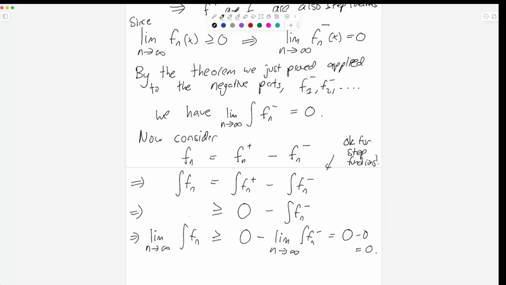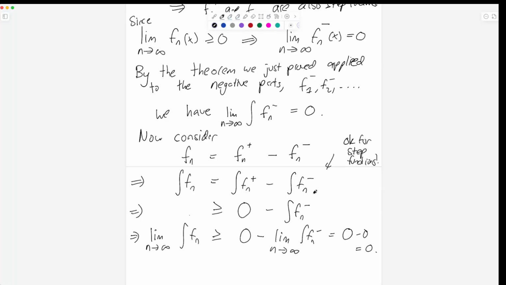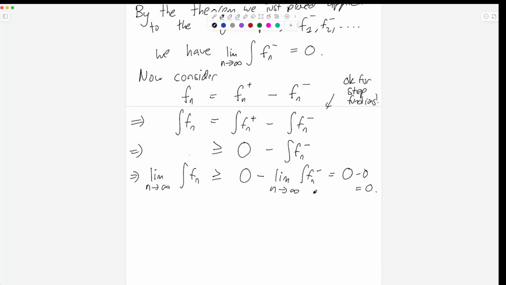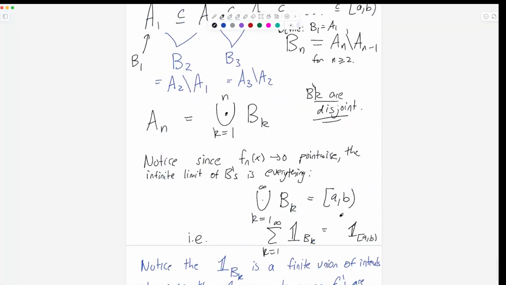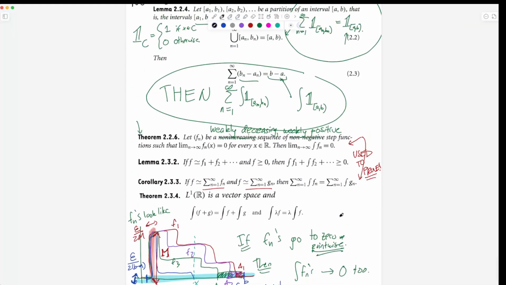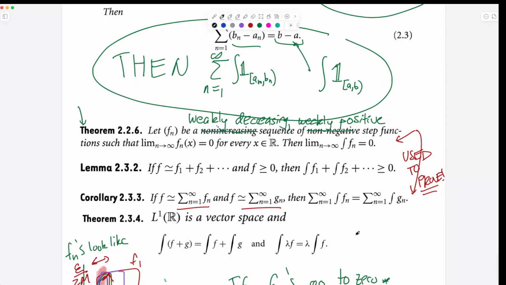Okay, so very technically, where are we in the course? We've finished section 2.2. Section 2.3 starts with the definition of the Lebesgue integral, which we've already done a little bit with, but we have to now go finish. Next up is finish the technical theorems from 2.3. Okay, and that's what's listed over here, way at the beginning of what I planned to do here. So we've done this one.